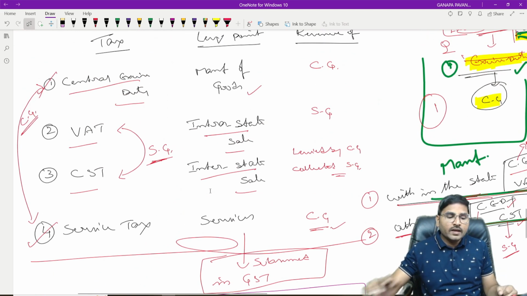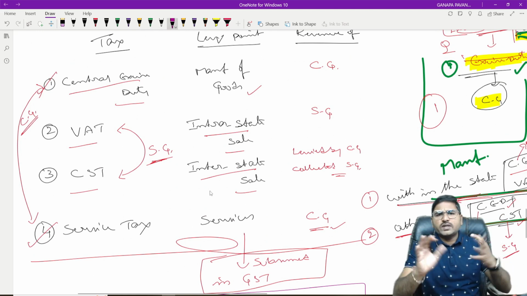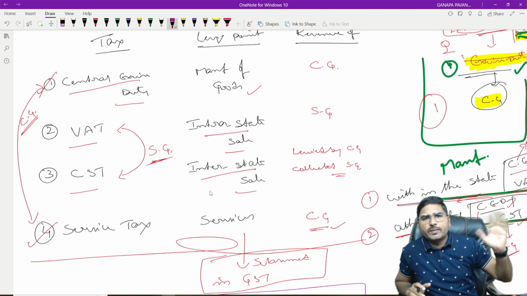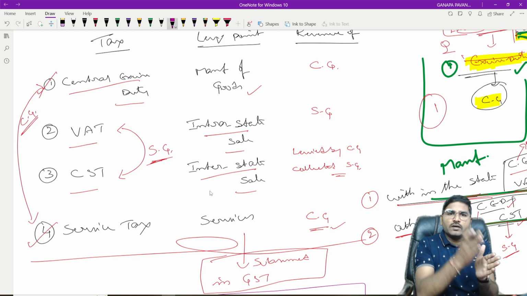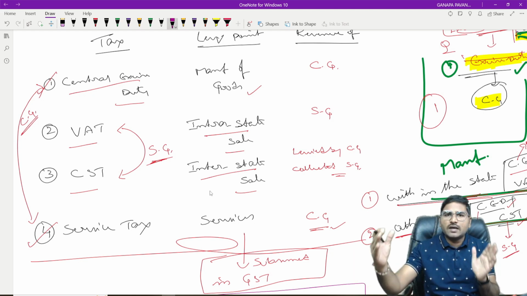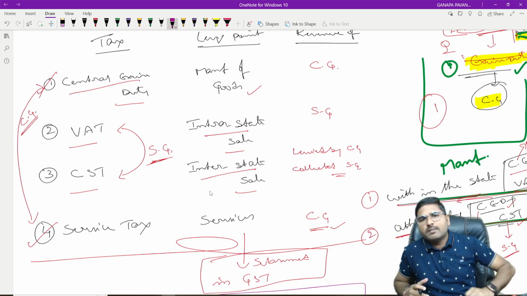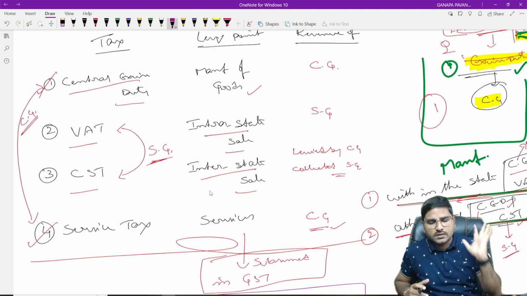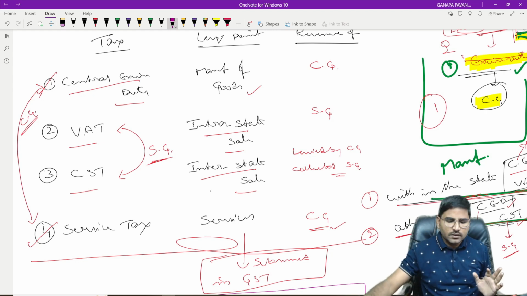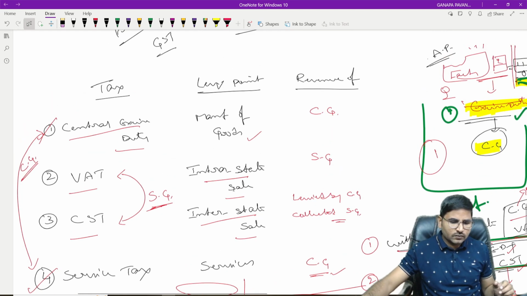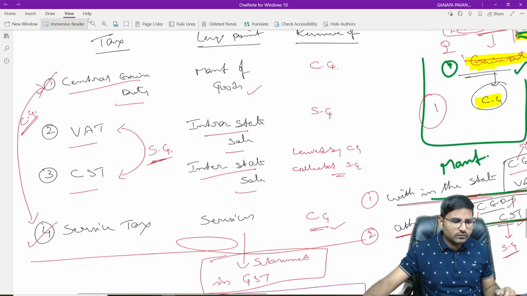But today, if there is any manufacture, there is no GST; only because of the manufacture, no need to pay GST. After manufacturing, if those goods are moved to some other person, there it will become a supply. When it becomes a supply, then only we are liable for payment of GST. Is it clear? Please note down. This is the first point, first view.